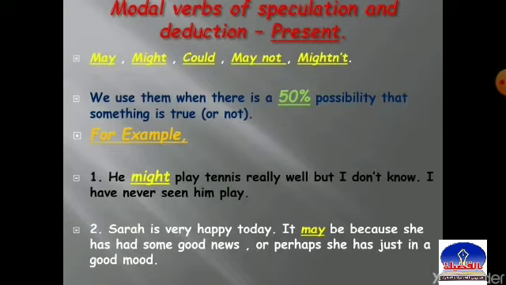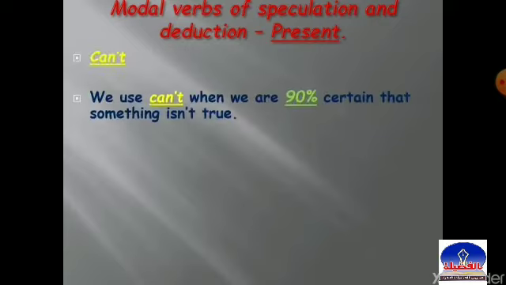The third type of the modal verbs of speculation and deduction is can't. We use can't when we are 90% certain that something isn't true. Again, it's the opposite of must. Excellent. We use can't when we are 90% certain that something isn't true.